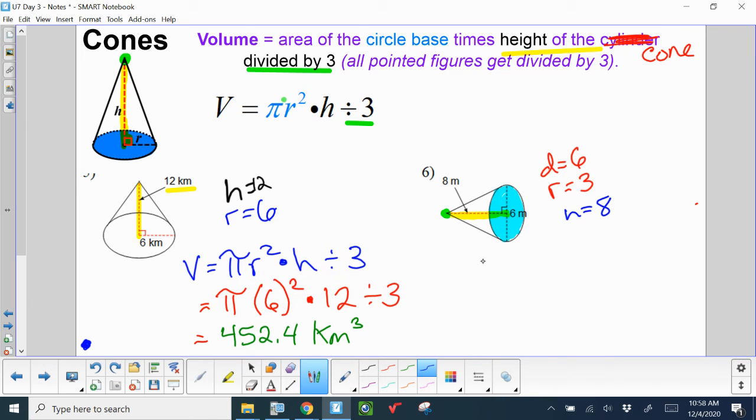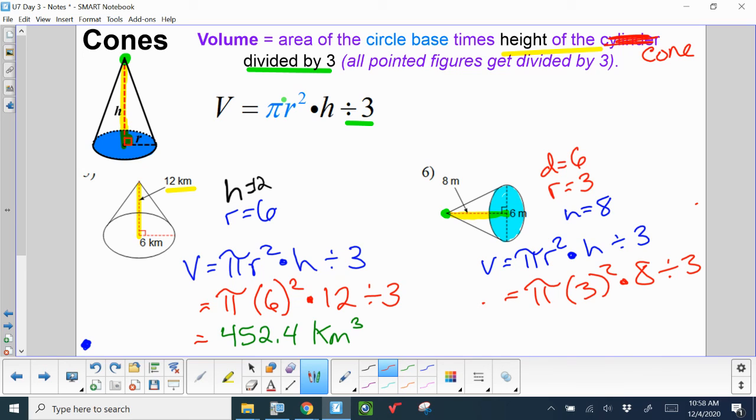All right, my volume formula, 4. Nope, see, no 4. Volume is equal to pi r squared times the height divided by 3 because of the pointy top. And plug and chug. If you find that writing this little legend of information out, r equals 3, h equals 8, really helps you to just plug and chug, do it.